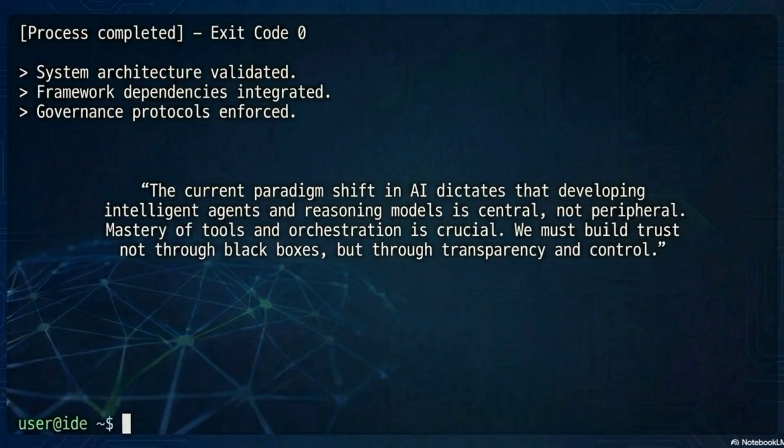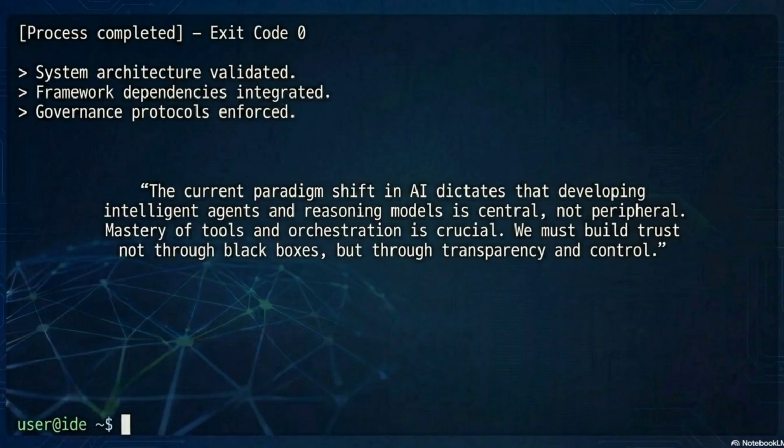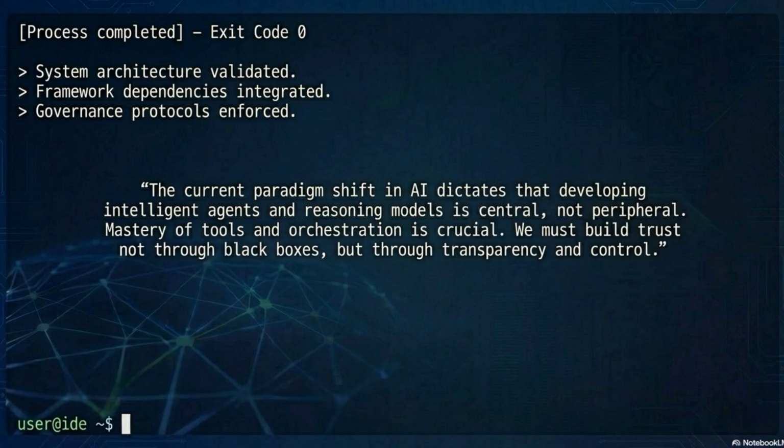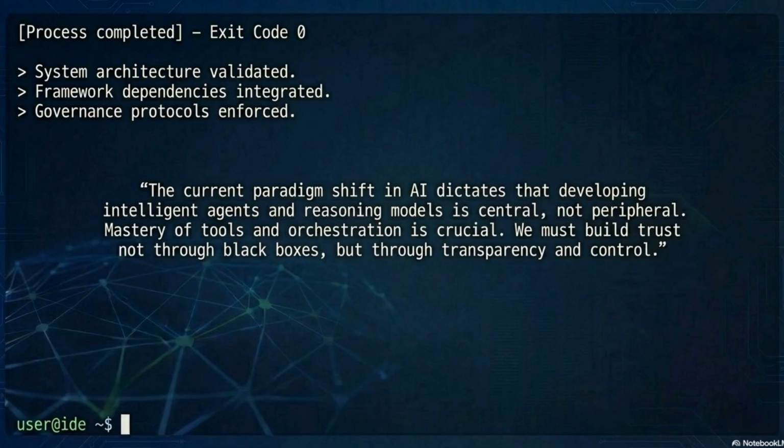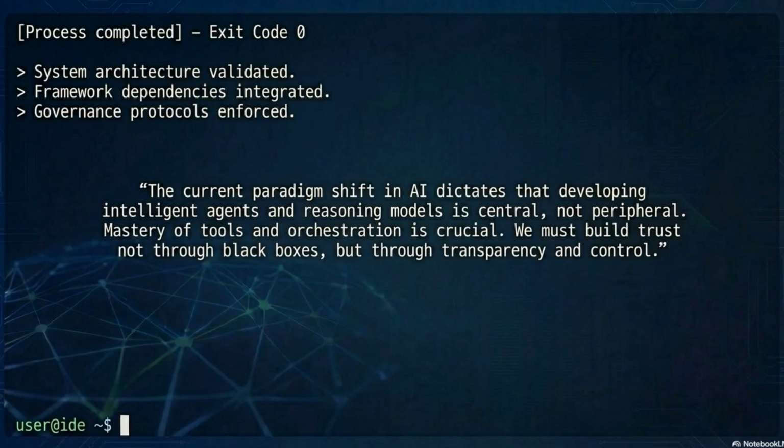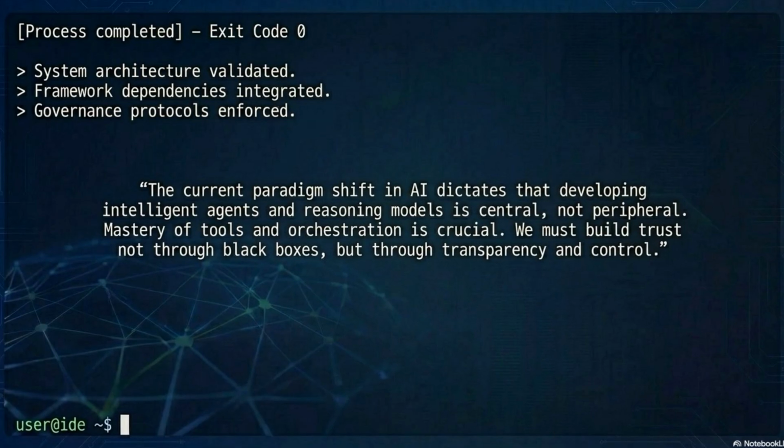space. The current paradigm shift in AI dictates that developing intelligent agents and reasoning models is central, not peripheral. Mastery of tools and orchestration is crucial. We must build trust not through black boxes, but through transparency and control. That is the agentic enterprise.